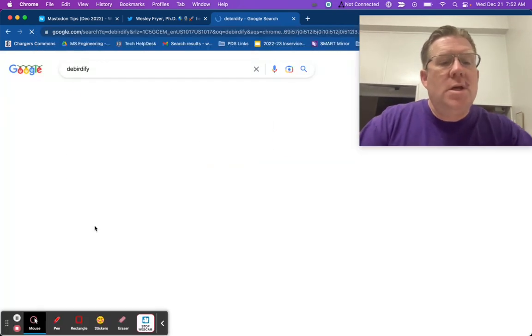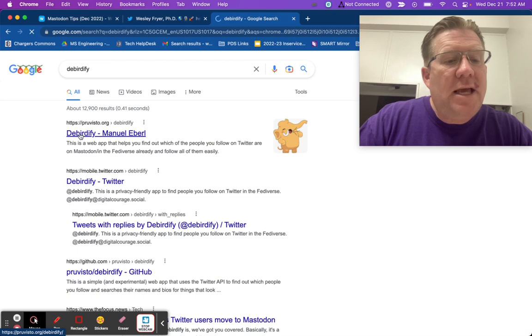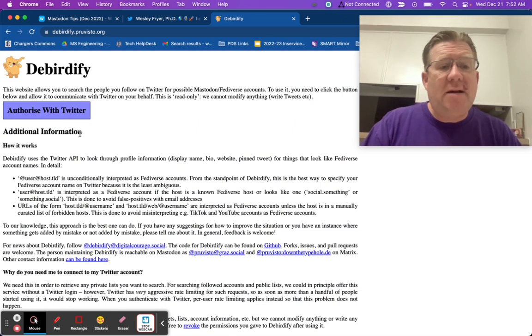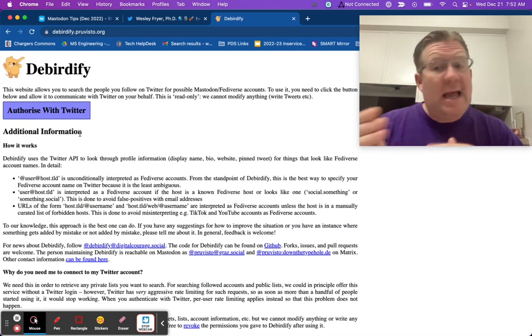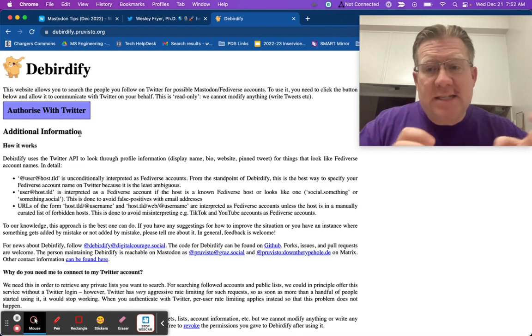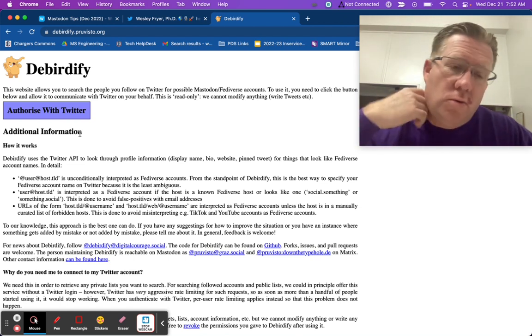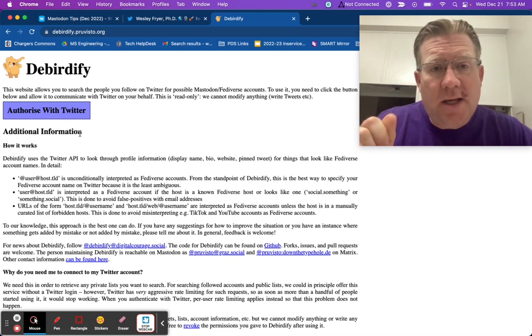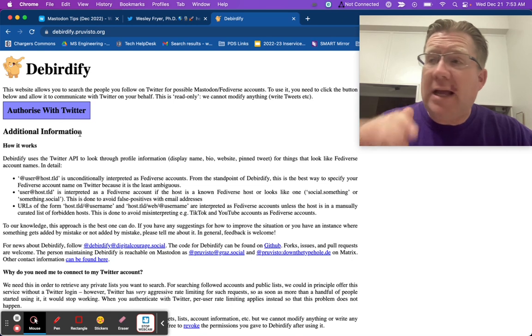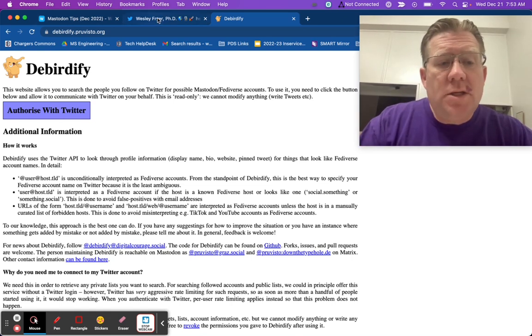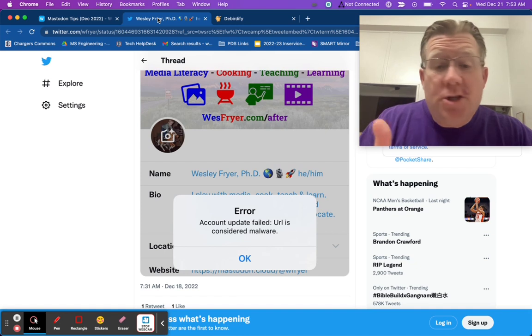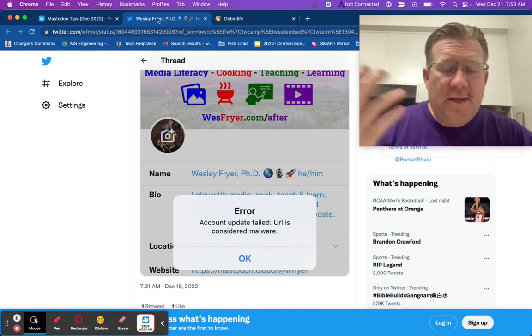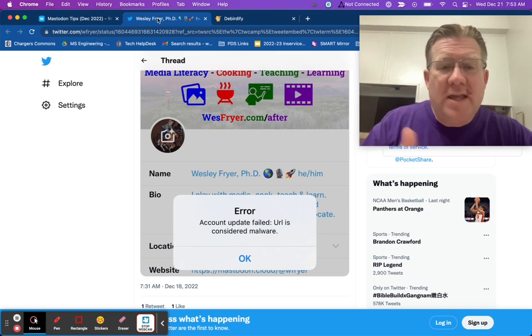Debirdify. Debirdify is a web app that has been created. And by the way, you need to be careful with these, right? Because when you authorize access to your account, you grant read-only access to your Twitter account. And then if people have a Mastodon link in their profile, it can allow you to automatically follow them. So anyway, now you can't add your Mastodon link in Twitter in your profile because, you know, Elon thinks that's competitive. And anyway, this is part of the whole issue of what's happening.